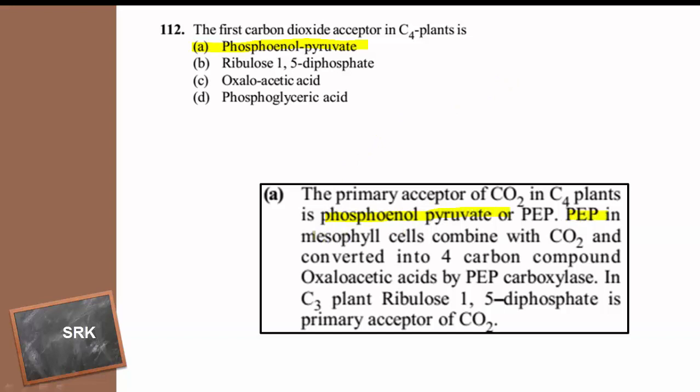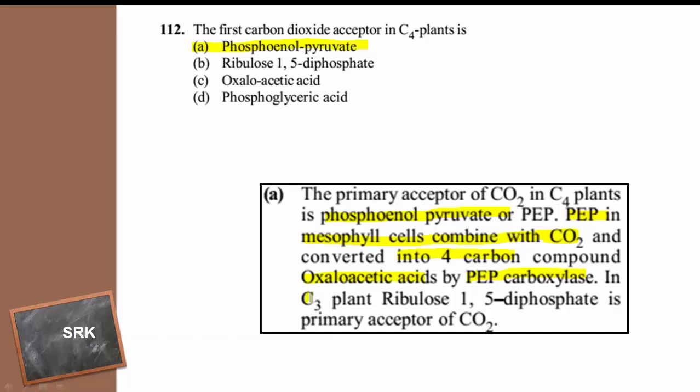PEP is present in the mesophyll cells of the leaves. It combines with the carbon dioxide and gets converted into the 4 carbon compound oxaloacetic acid in the presence of the enzyme PEP carboxylase. This is for C4 plants.